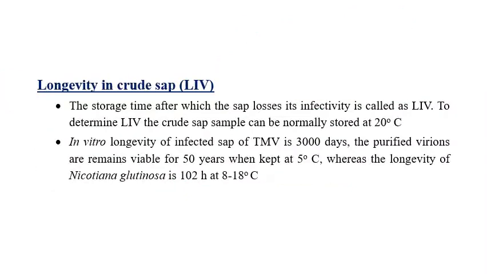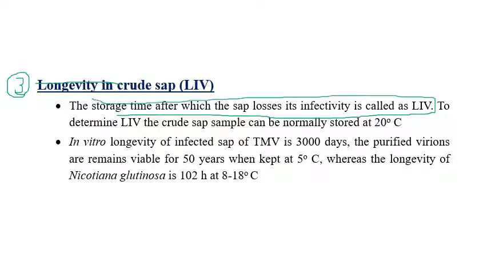Now the third one is longevity of crude sap, in the sense of how long the sap can be stored, how long the virus can be stored. Longevity means how long we can store it. The storage time after which the sap loses infectivity is considered as longevity in crude sap, or longevity of infectivity of plant viruses. So the maximum storage time after which the plant virus sap loses its infectivity is considered as longevity of crude sap.